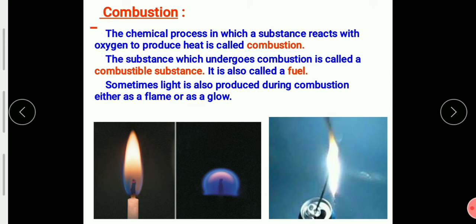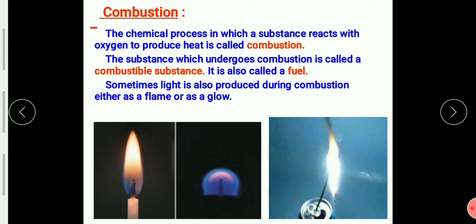In the same way, we have seen iron. It also underwent combustion, but there was no heat generation, or we couldn't see it in the form of heat and a flame, but it was reacting with oxygen. It is also a chemical reaction with oxygen.